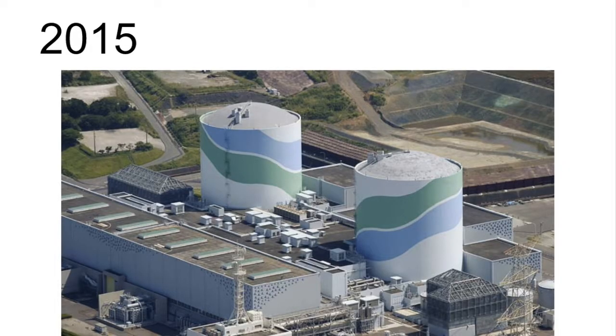In 2015, at the Sendai plant, Japan restarts its first nuclear reactor. The restart occurs under new safety rules created after the 2011 Fukushima disaster.